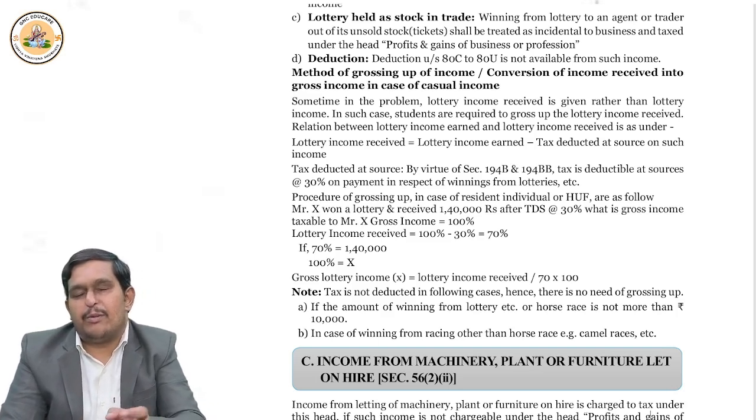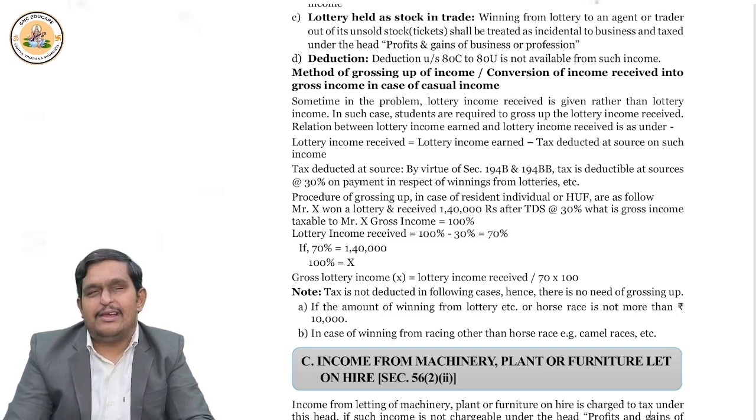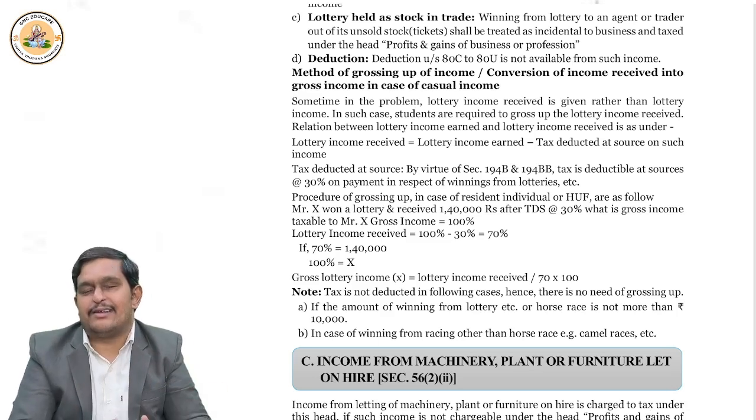Now come to renting of plant and machinery. Generally, in today's time, what happened? Laptops are given on rent, fridge is given on rent, washing machine, cot, what not, everything is given on rent. So renting is a business. If it is business, let it be taxed under income from business and profession. So renting of plant and machinery, if it is business, let it be taxed there.